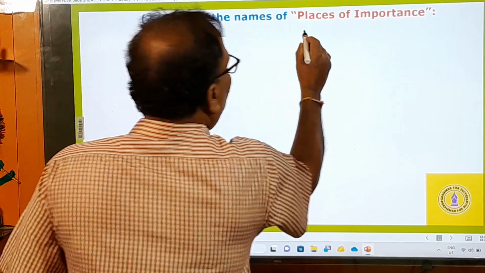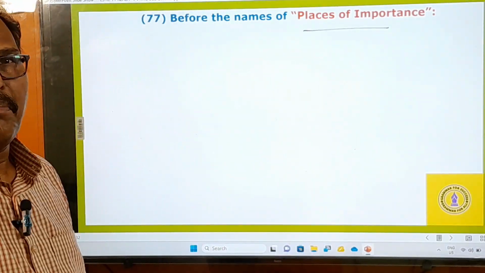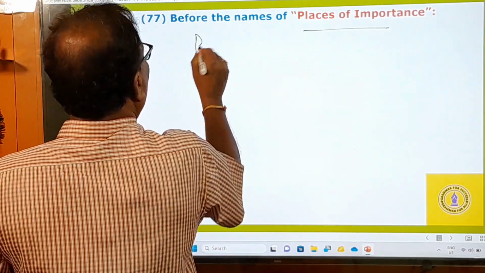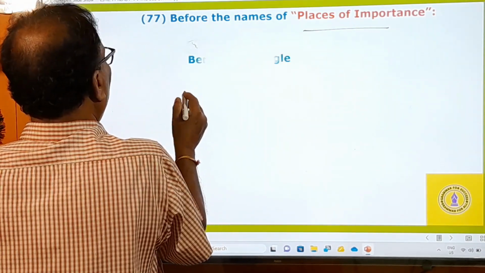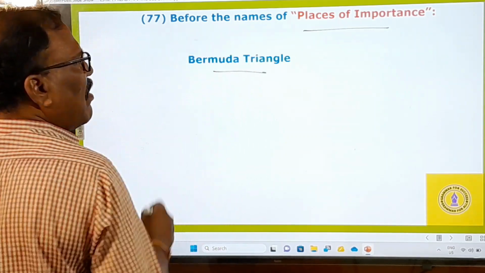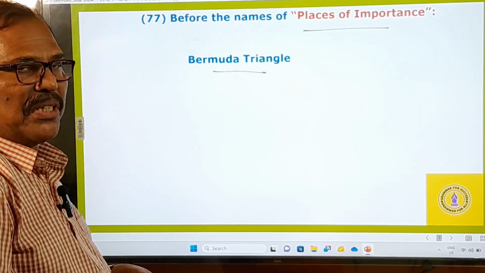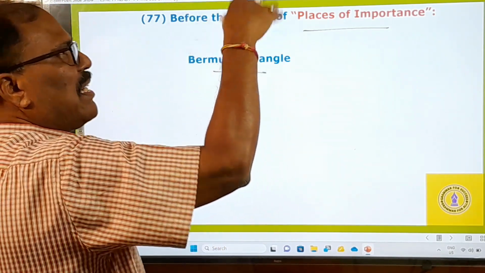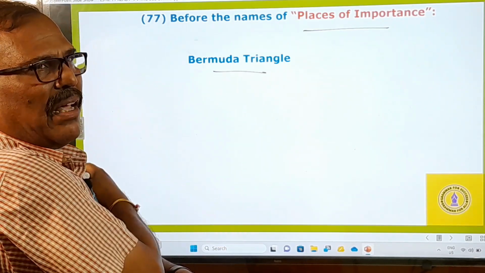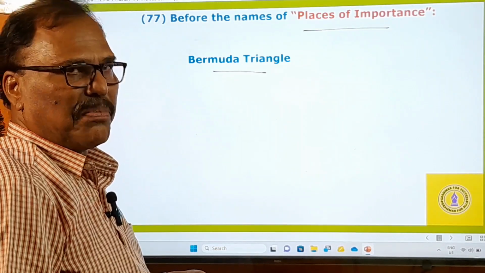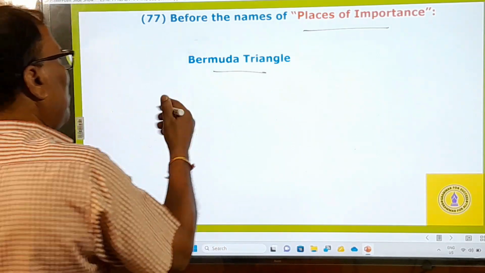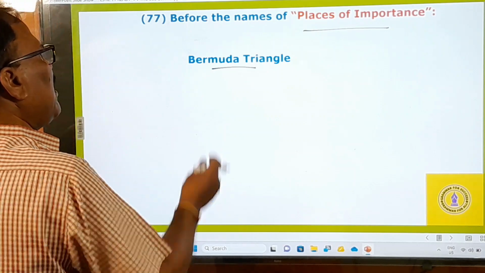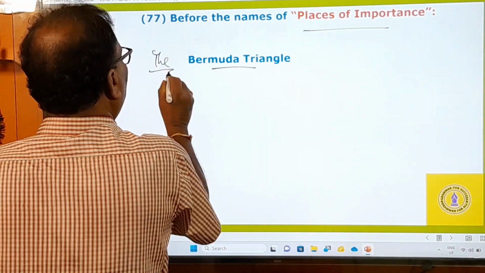Places of importance. Before the names of places of importance. What is that? Bermuda Triangle is there. It's a place of importance, because it is in the Atlantic Ocean, and flights, aeroplanes and ships get trapped in this triangle. The reason behind that is mysterious. Nowadays, the scientists have resolved the mystery of this Bermuda Triangle, but whatever it is, it is a place of importance. Therefore you must use the definite article before that.